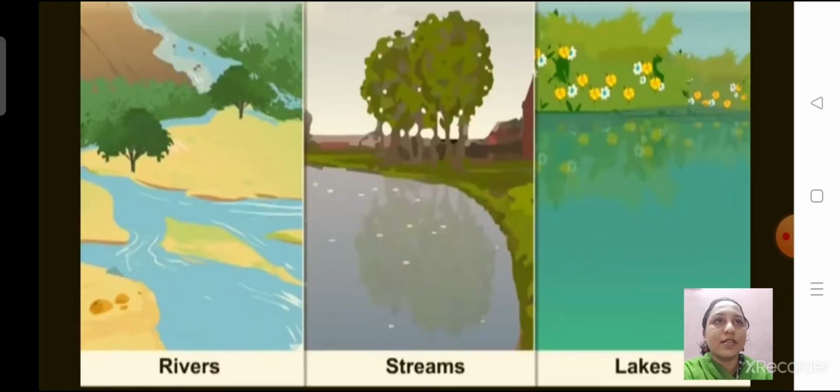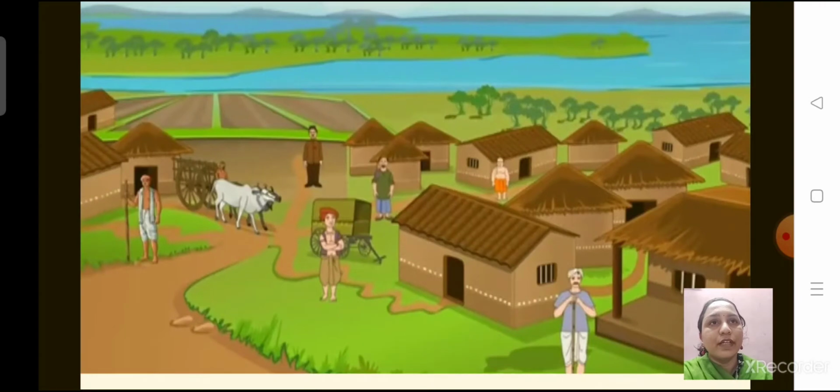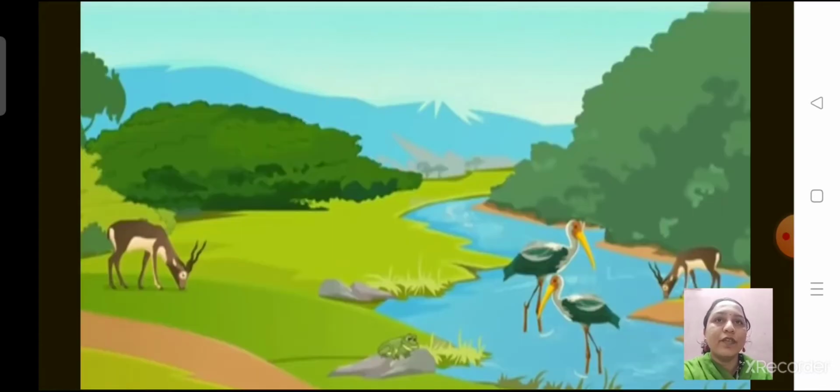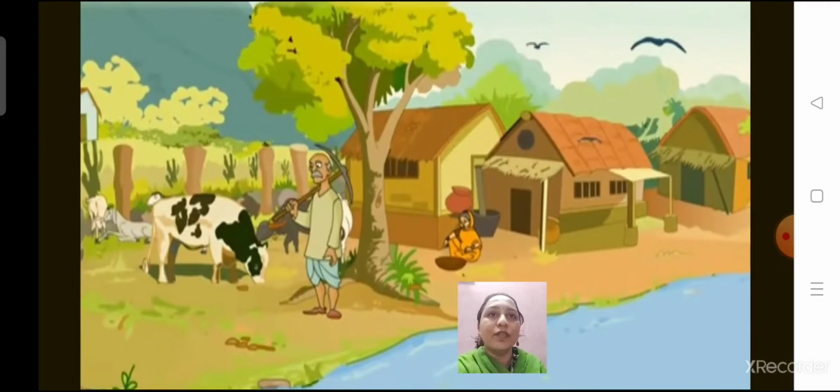There are rivers, streams, and lakes. Okay, there is air. Okay, there are hills and mountains. There are forests. Okay, there are fields and houses and even the roads and also the barren lands. Okay, we also see different animals around us, different types of trees, bushes, climbers make our environment beautiful, right? We too are the part of this environment. Okay?